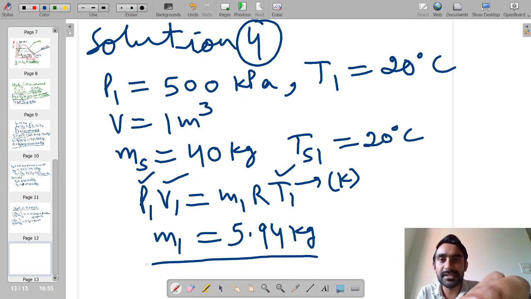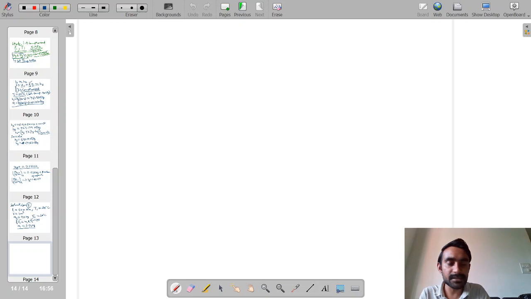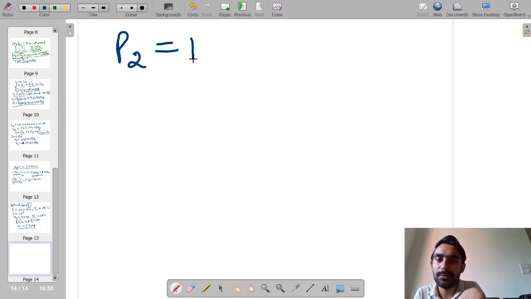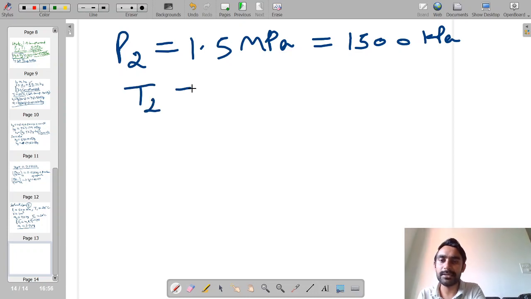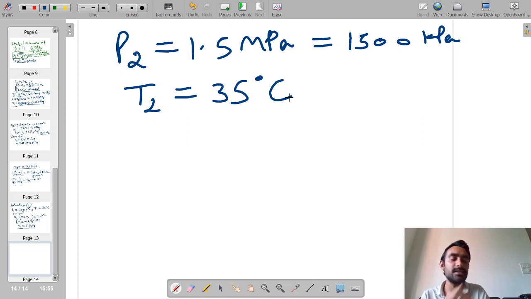Now if we see the final state, corresponding to the final state, pressure is 1.5 megapascal, which is equal to 1500 kilopascals, and the temperature at the final state is equal to 35 degrees Celsius.